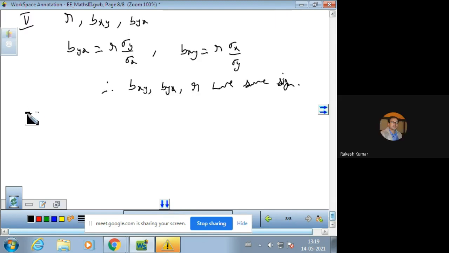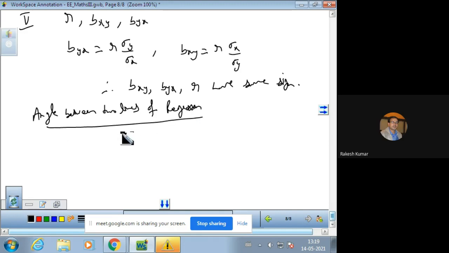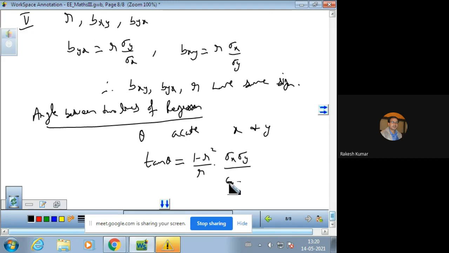One more important thing is the angle between two lines of regression. This is the important formula. If theta is the acute angle between two regression lines in the case of variables x and y, then tangent theta is (1 minus r square) over r into sigma x sigma y upon (sigma x square plus sigma y square).